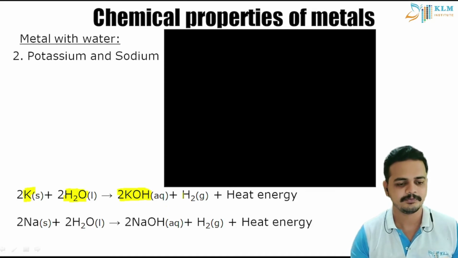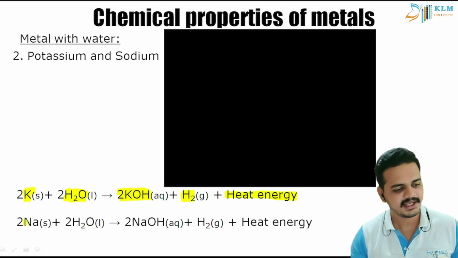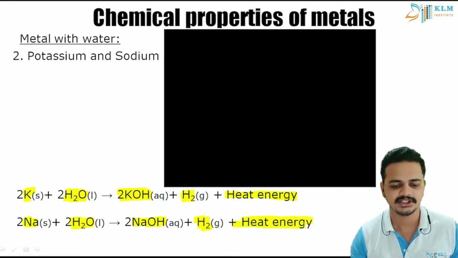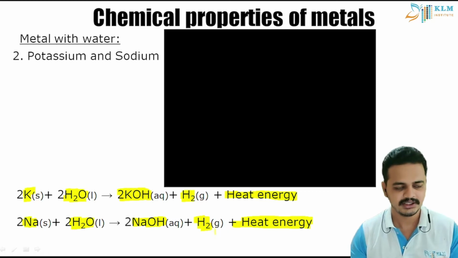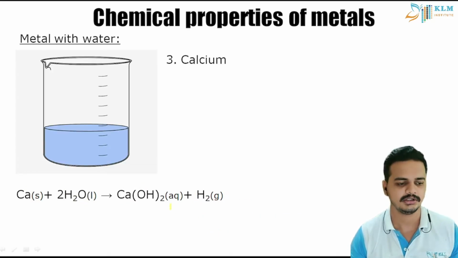And also we get to see hydrogen, and due to a lot of heat energy, the hydrogen bubbles explode. The same reaction happens with sodium. You can see here I've written down, we get NaOH, that is sodium hydroxide, H2 gas, and a lot of heat is generated.